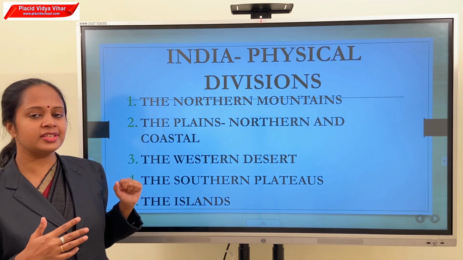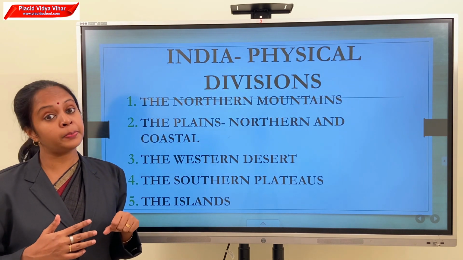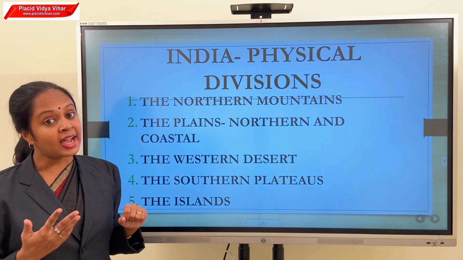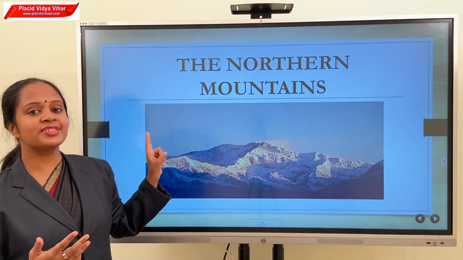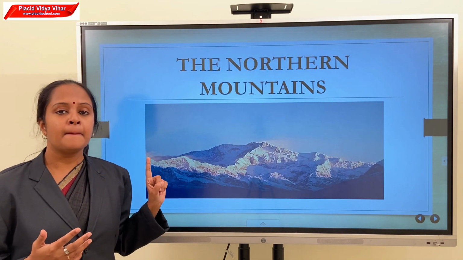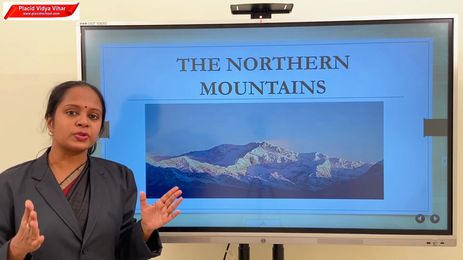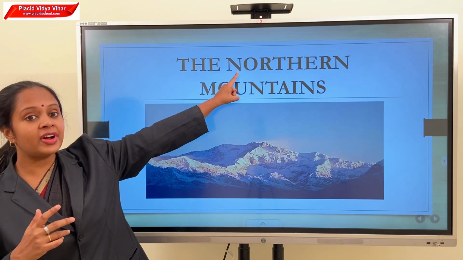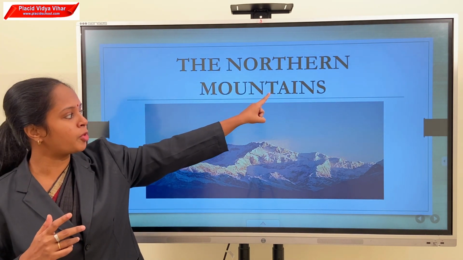And the fourth one is the southern plateaus. And the last one is the islands. First is the northern mountains. Based on the landforms, India is divided into 5 and the first division is the northern mountains.